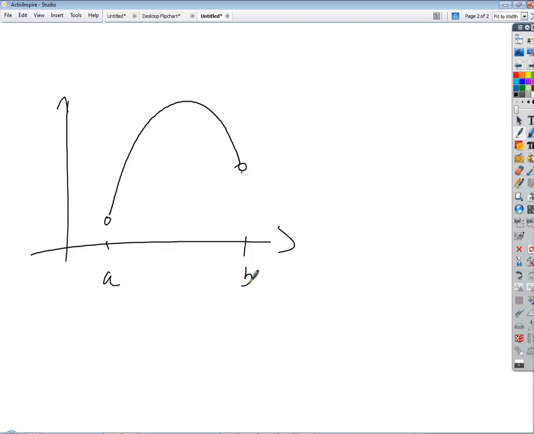Okay, is there a relative maximum on that interval? Yes, there's a peak. Is there a relative minimum? No, there is no valley. Is there an absolute maximum? Yes, the highest point. We can see a highest point. Is there an absolute minimum? Yes. Where? At the lowest point on the interval.